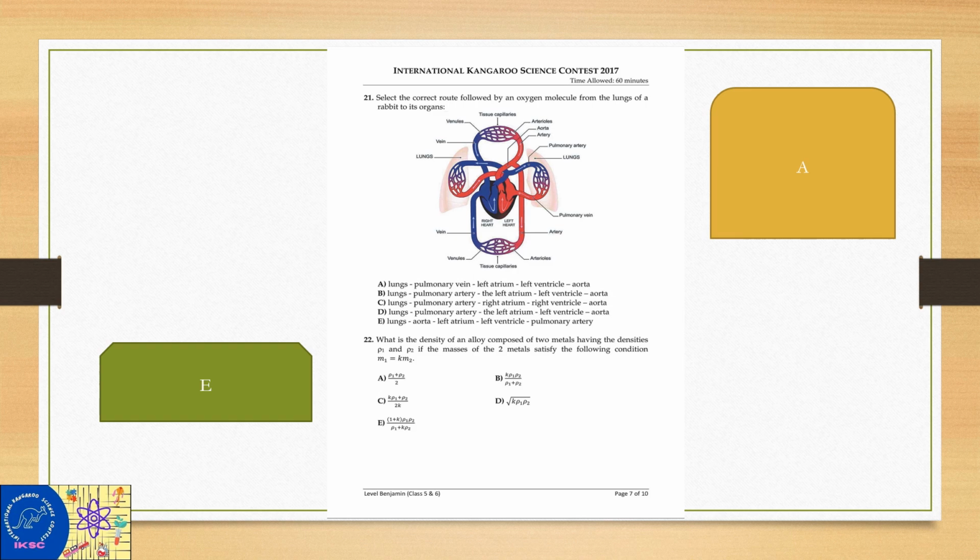Select the correct route followed by an oxygen molecule from the lungs of a rabbit to its organs. Lungs, pulmonary vein, left atrium, left ventricle, aorta.